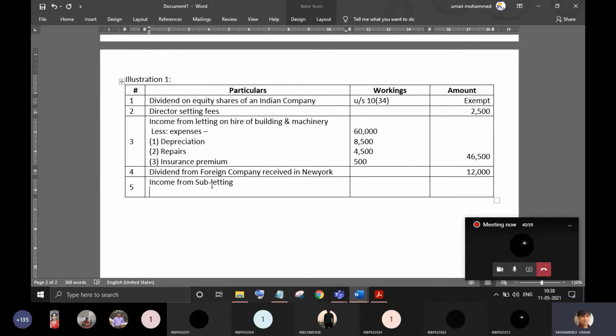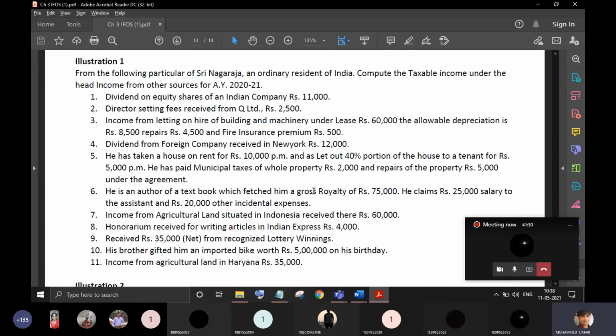The reason is, in order to tax any income under the head house property, it is compulsory that the assessee should be owner of the property. But here you're staying in a rented house, you're giving the rented house to somebody else to stay. So you're not the owner of the house property, and therefore the income what you're getting in the form of subletting is taxable under the head other sources. So let's first write the income. First note down the income, right? So income from subletting. How much income have you earned from subletting?